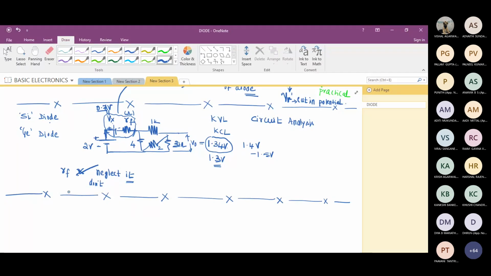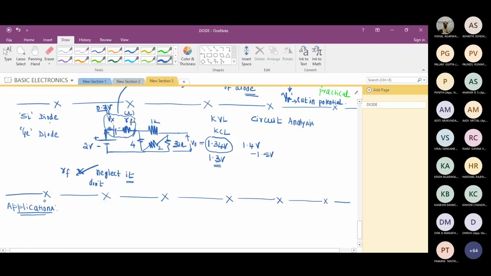So in my next class, straight away, I am going to start applications of diode. I am interested in this actually, applications where we can use diodes. This will be a very interesting topic.